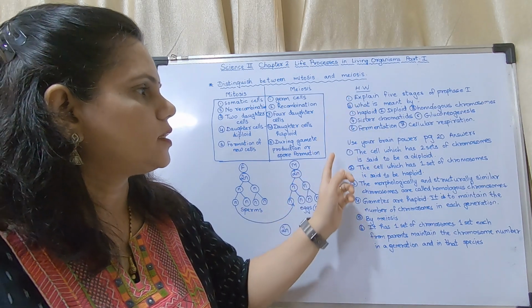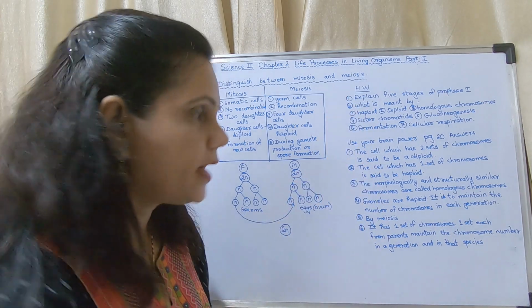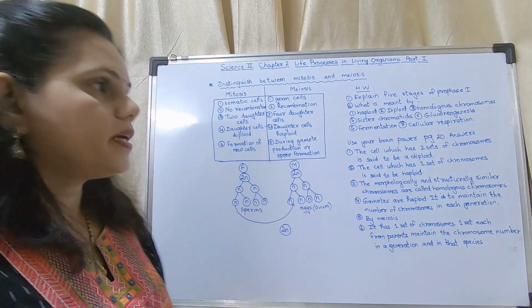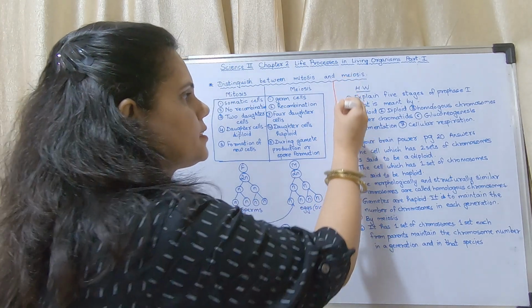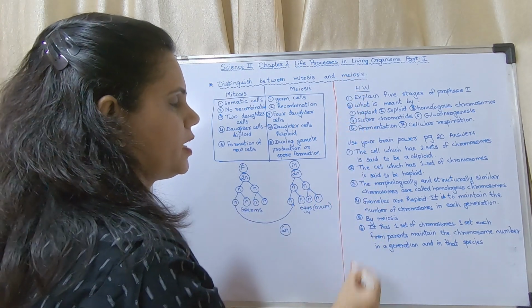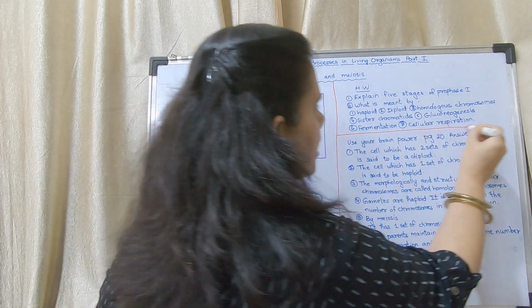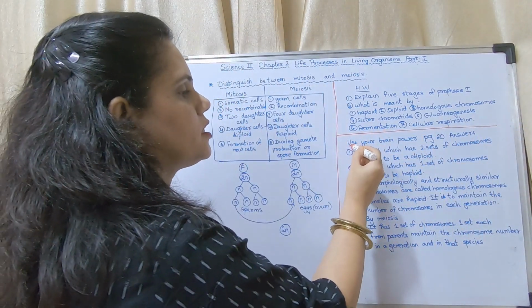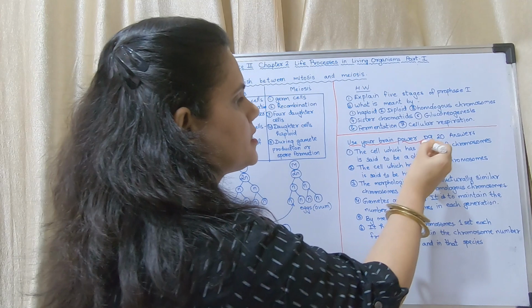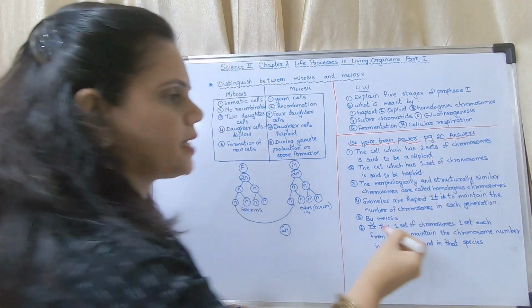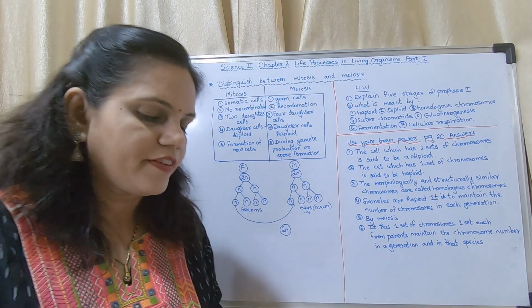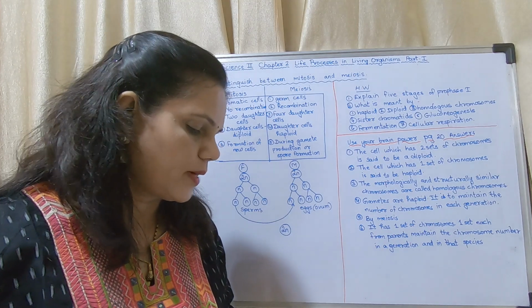So now, the Use Your Brain Power part on page number 20. This is a 5 mark or 6 mark question which is asked. Okay, these are the answers for this. You may copy these answers in your textbook itself. It is very important for you to understand.